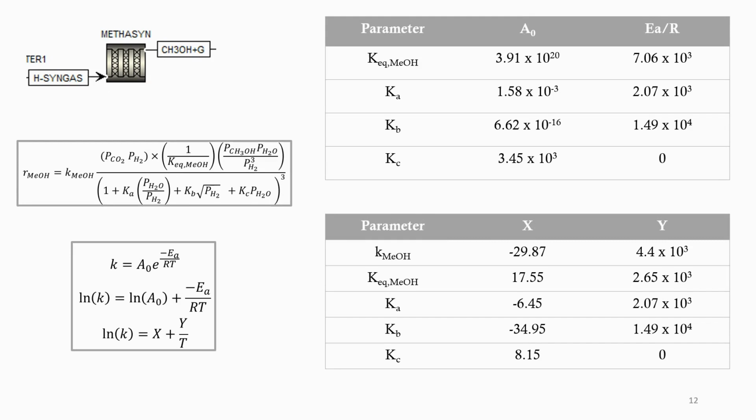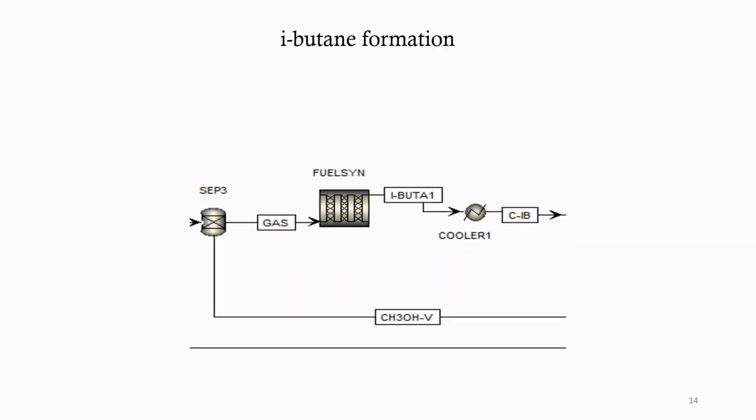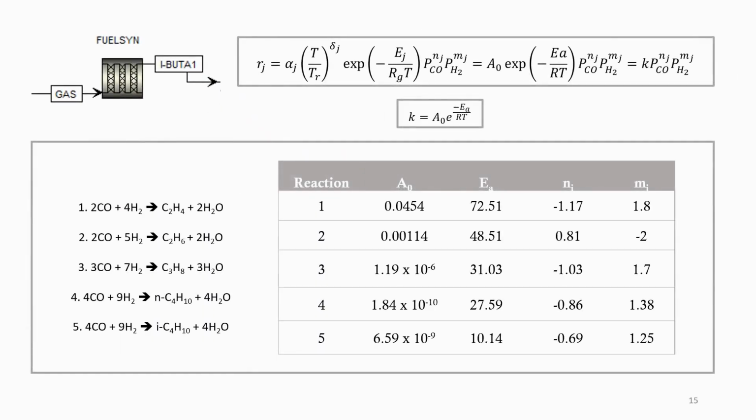The catalytic reaction was introduced to the PFR based on the Langmuir-Hinshelwood method, which had the following rate expression and the following constants. After the methanol formation, we proceeded with the formation of isobutane. The rest of the syngas is separated from the methanol and is fed to another PFR for further reaction in order to consume all the remaining hydrogen and produce hydrocarbons, mainly isobutane. The fuel synthesis reactor is based on the power law method, and these are the reactions and kinetics needed for the hydrocarbons formation.